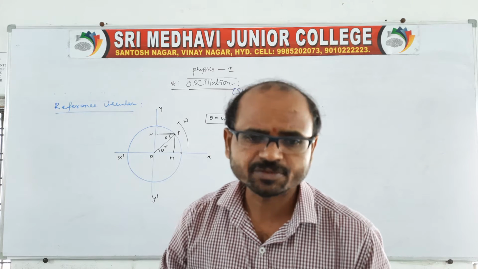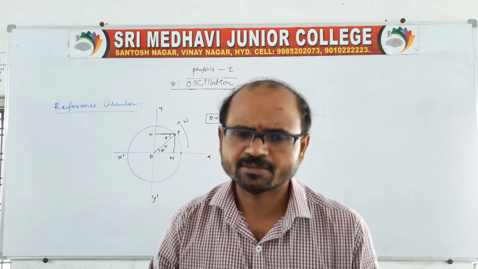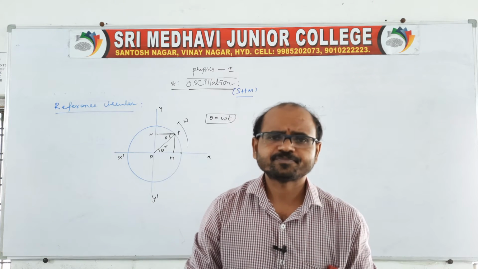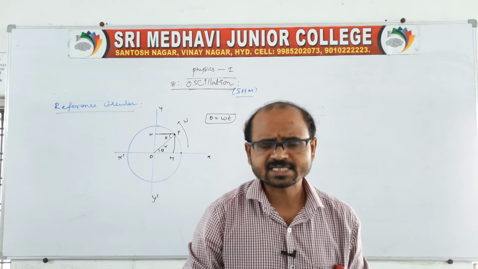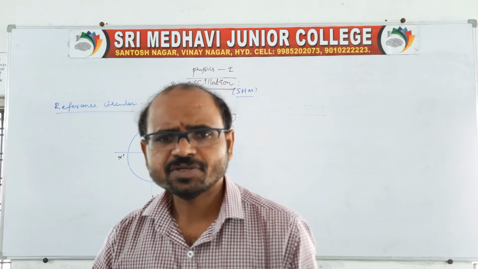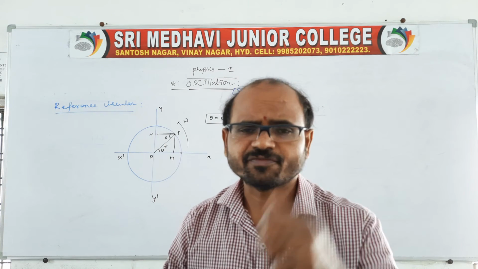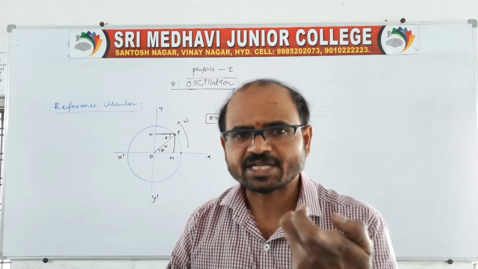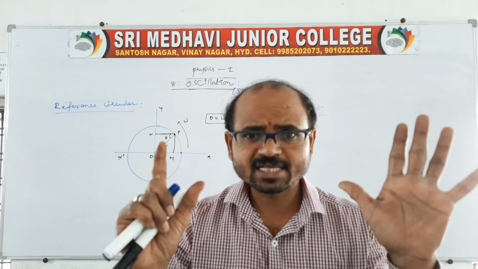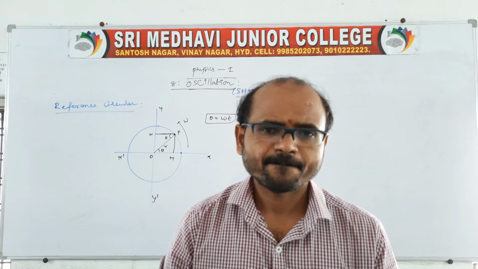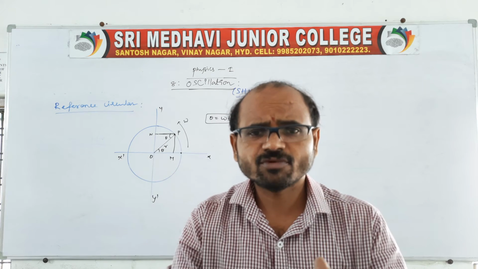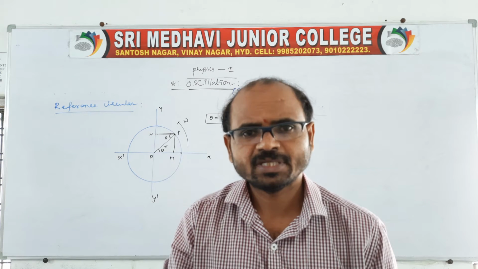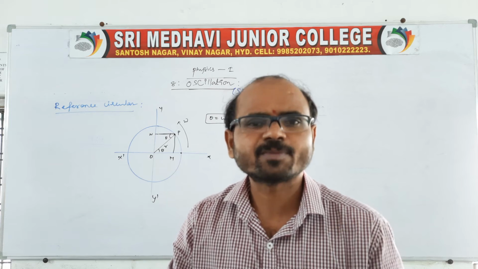Sir, what are the parameters? Of course, in this case, the first parameter is displacement, second is velocity, third is acceleration, fourth is time period, fifth is frequency, then phase, and another one is epoch. So these are the six or seven parameters, right? We have to derive all the expressions, and as well as we have to show the SHM equation, that is a directly proportional to minus x.